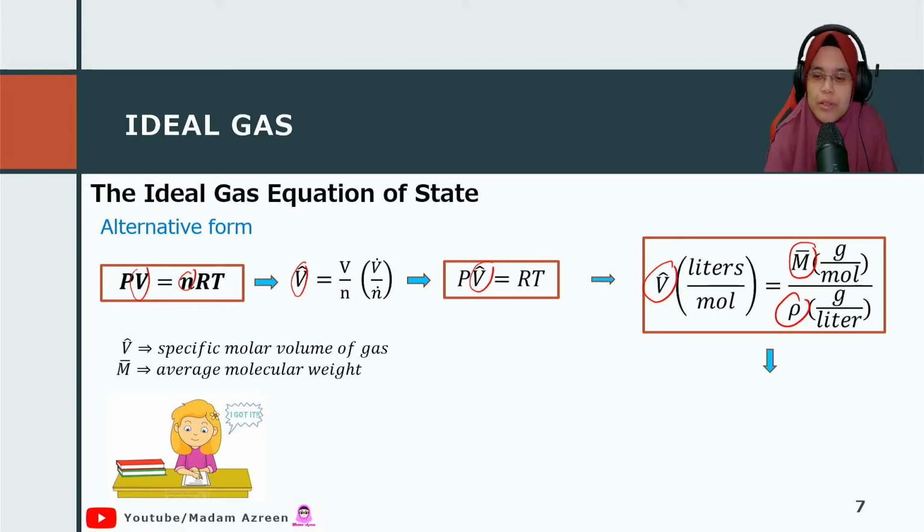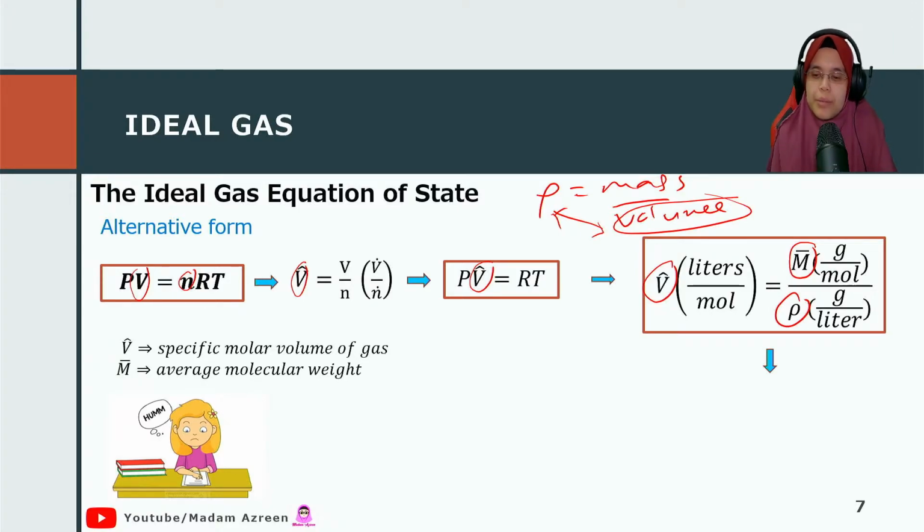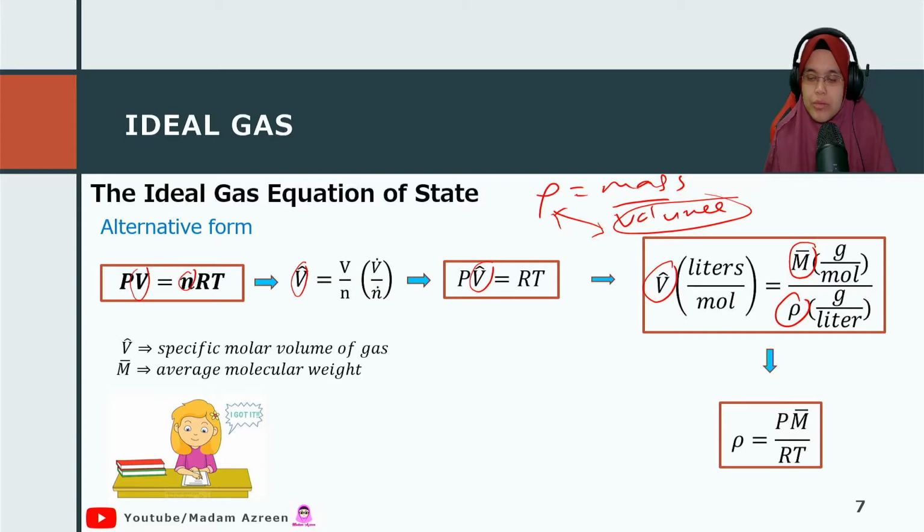Remember the formula of density, which is mass over volume, right? So we just interchange the position: we get mass over density as the volume. From there we can get the equation if we want to relate the density to temperature and pressure, and we can use this equation.